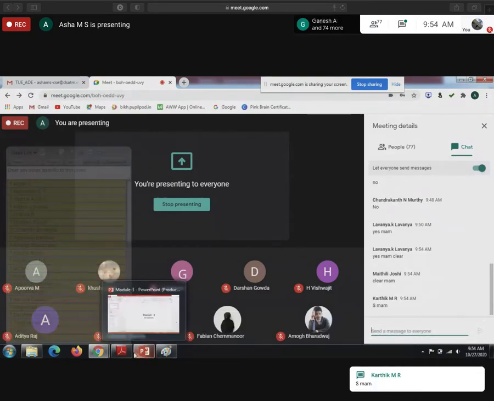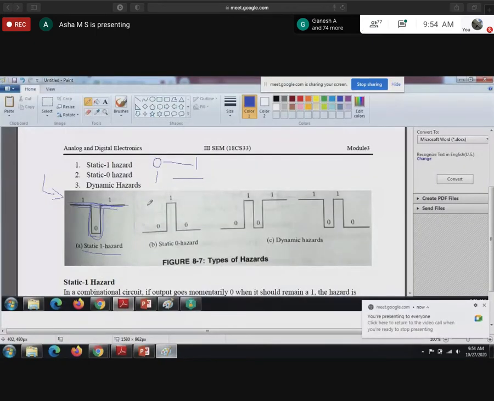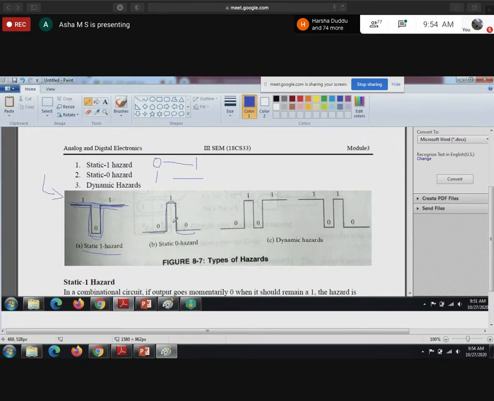Next we have static zero hazard. Here also, what do you mean by static zero hazard? Because of the propagation delay, the output changes from 0 to 1 when it should remain at 0. So we say that the circuit has a static 0 hazard.